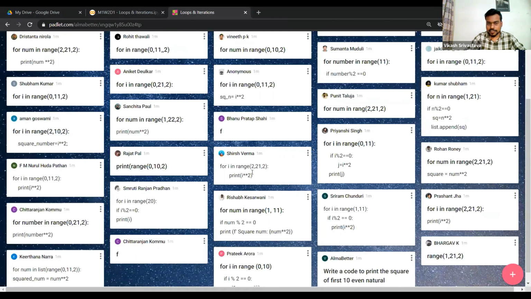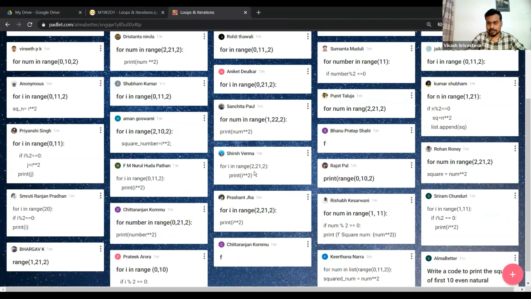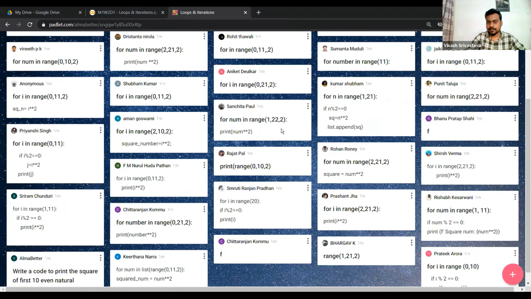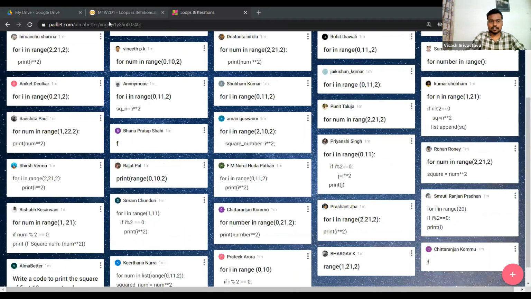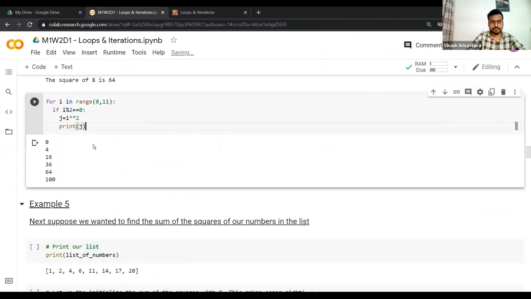Let's see. Sish is writing something a bit different. Instead of 11, he has written 21, and the step size he has defined as 2. Okay, so let's see if we can.